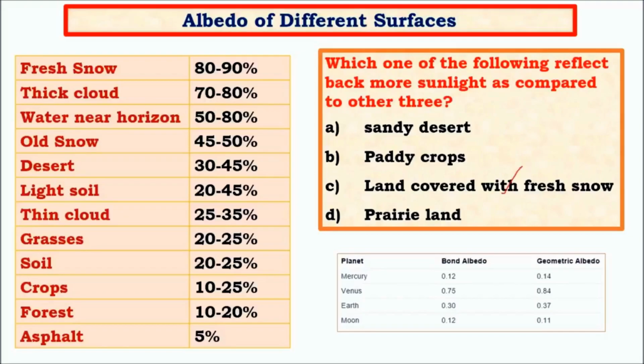Along with this, let us consider a table which tells about the albedo of different planets, in which we see the albedo of Mercury is only about 0.1. Then we have Venus, which has the greatest albedo, about 0.8. Then we have Earth, which has an albedo of 0.35. And the Moon has a much lesser albedo, 0.01. This table will be important in answering a future question. So if we look at this albedo table, we have to understand a few important concepts here.